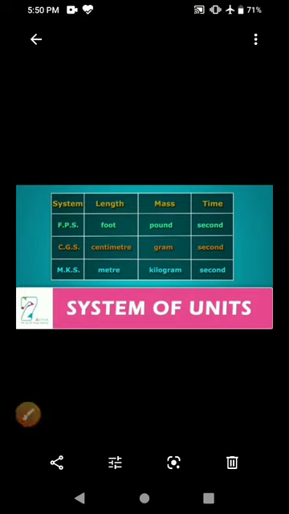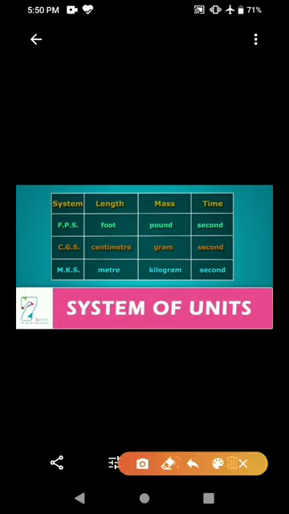The next slide, system of units. System of units means different countries use different systems of units. Like in India we are using MKS system, USA is using FPS system and some other countries are using CGS system. So one by one we'll see here.